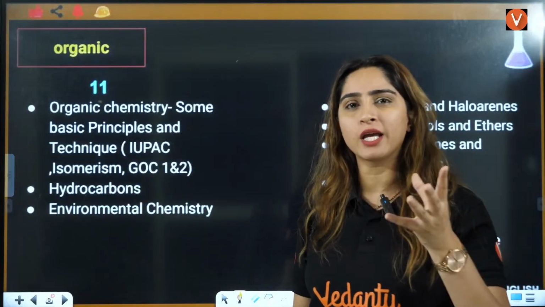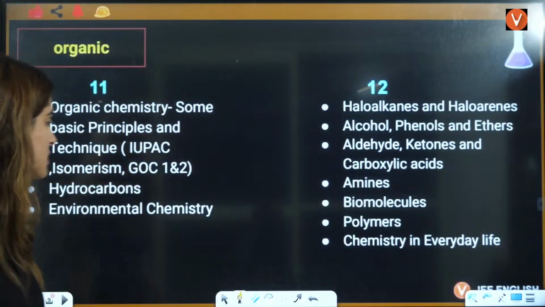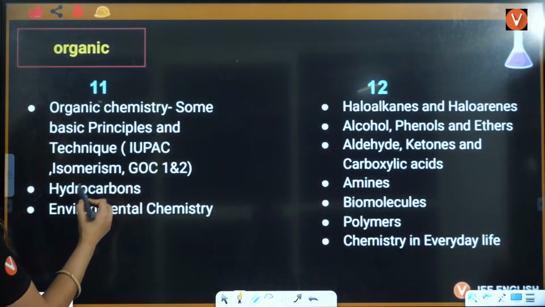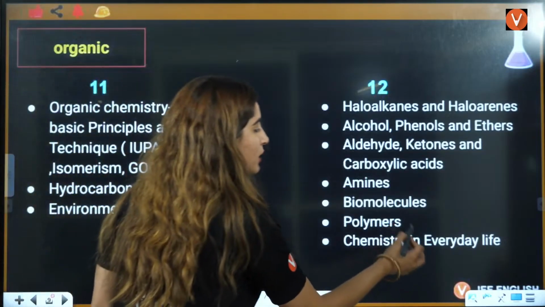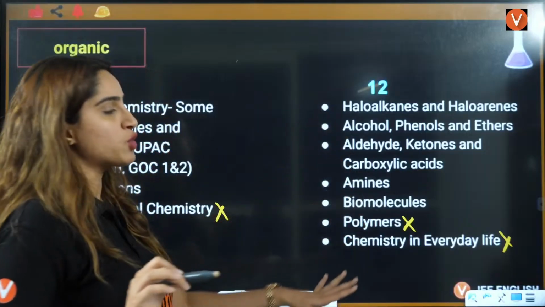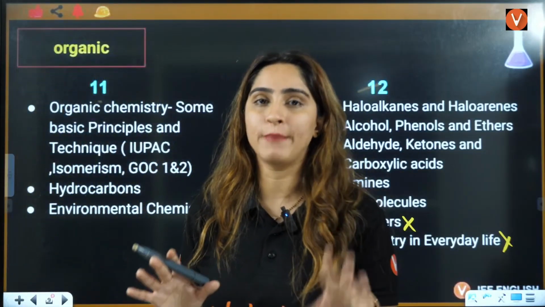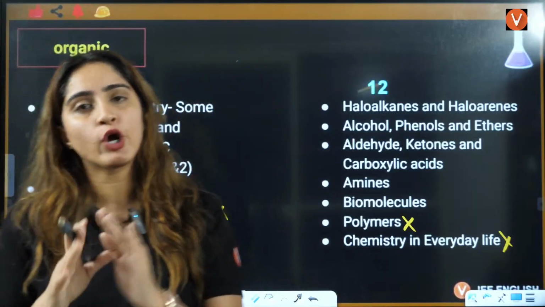Most of the organic chemistry is same for JEE Mains and Advanced, except for some little chapters, right? This is JEE Mains. This is not there in JEE Mains. Polymers is not there. This is not there. Now everything else you have in your JEE Mains, right? Rest is JEE Advanced.